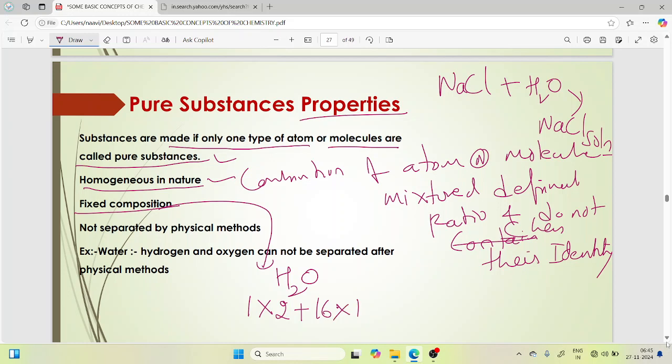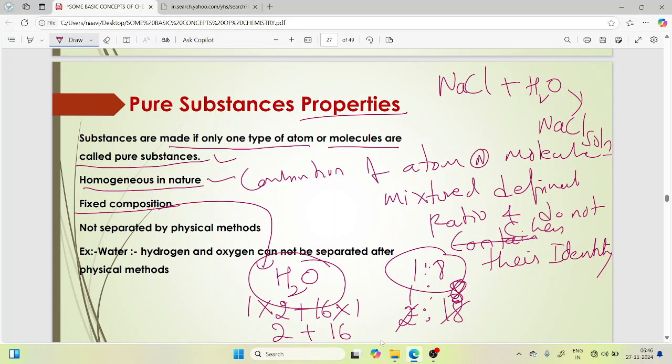So 2 into 1 is 2, plus 16, total 18. So 2 is to 16, 1 is to 8. This 1 is to 8, we can't change their ratio. It is a fixed ratio of water.